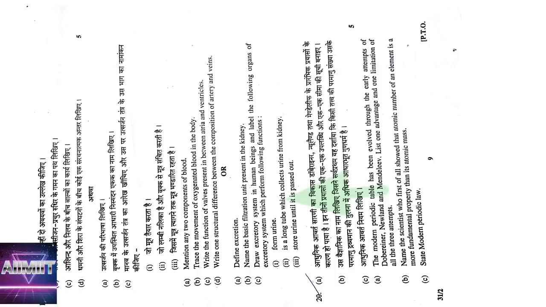The modern periodic table has evolved through the early attempts of Dobereiner, Newlands and Mendeleev. List one advantage and one limitation in all. In the Dobereiner case, the advantage we have to write is he gave the idea of classification, and the disadvantage is in his lifetime he identified only 3 triads.